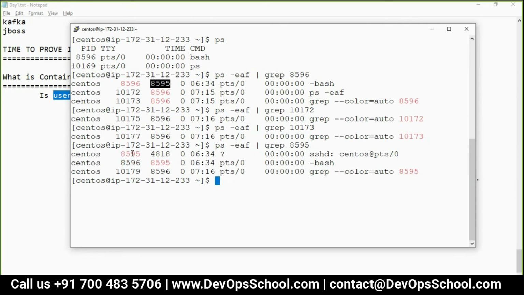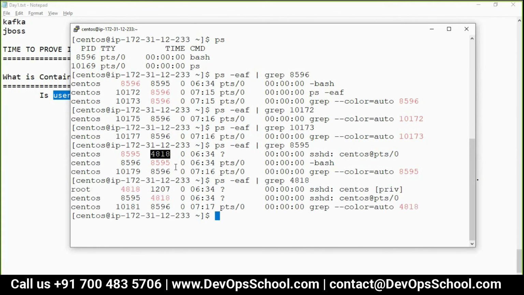Who's 8595? 8595 is your sshd, which I did. So who's the parent of 8595? 4818. Who's 4818? See that, the privileges are coming from the parent 1207.